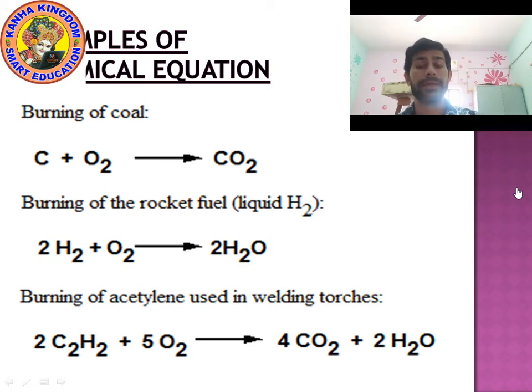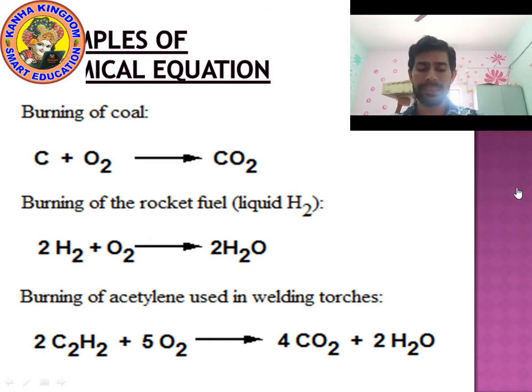Next equation, burning of acetylene. What is the use of acetylene? Acetylene is a colorless gas which is used in welding and cutting. And what is the chemical formula of acetylene? C2H2. You can see it on the screen.